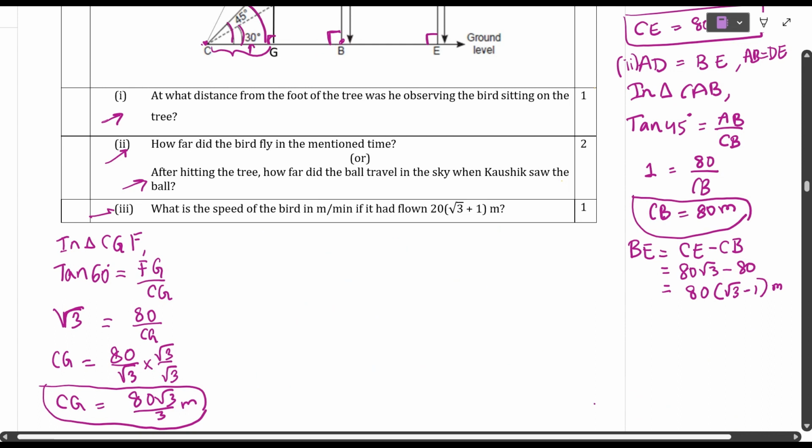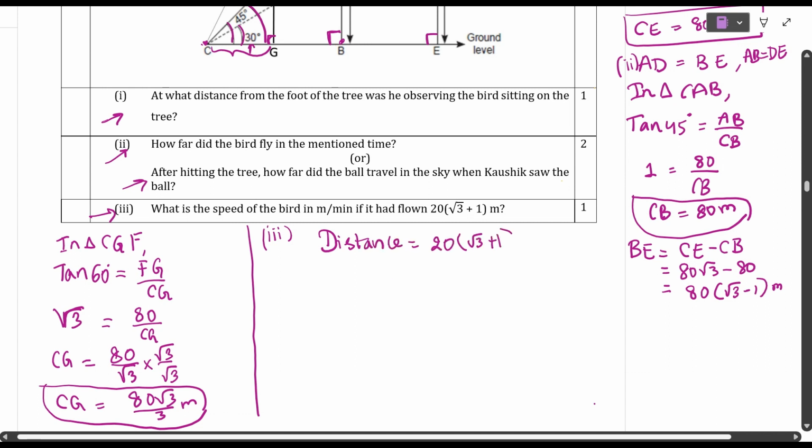What are they asking in the third bit? Let us see here. What is the speed of the bird in meters per minute if it has flown 20 of root 3 plus 1 meters? So the distance they have given, distance is equal to 20 of root 3 plus 1 meters.